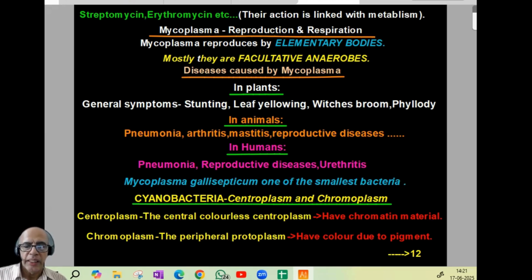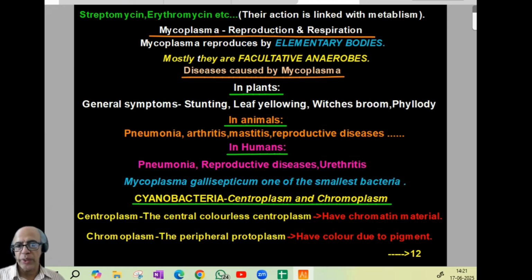In plants, the general symptoms are almost similar to viruses: stunting, leaf yellowing, witches' broom, phyllody. In animals, pneumonia, arthritis, mastitis, reproductive diseases. In humans, again pneumonia, reproductive diseases, urethritis. And Mycoplasma gallisepticum is one of the smallest bacteria.